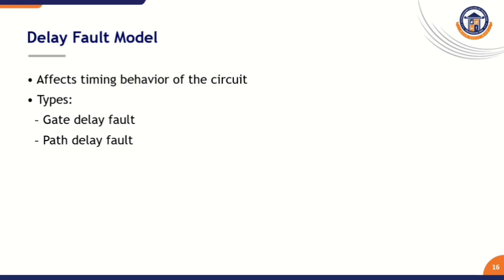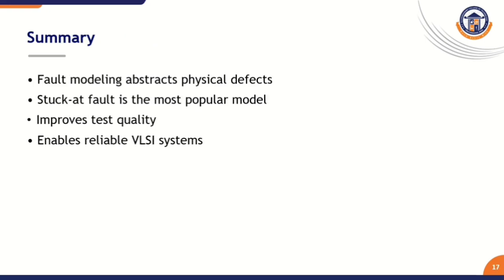What do you mean by the delay fault model? A delay fault affects the timing behavior of the circuit without changing its logical functionality. It is classified as gate delay fault and path delay fault. Gate delay means the delay of a gate exceeds the specified limit; it may cause setup or hold time violations. What do you mean by path delay? It is excessive delay along a complete path of a given circuit. It is important for high-speed circuits.